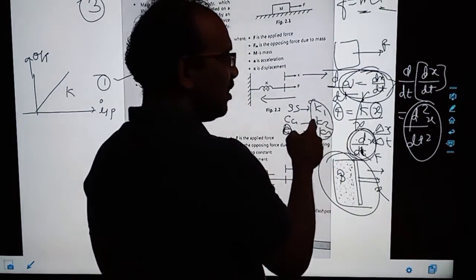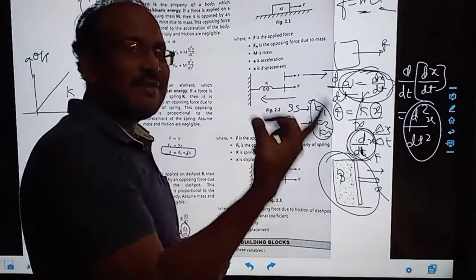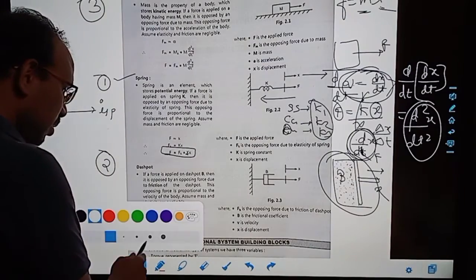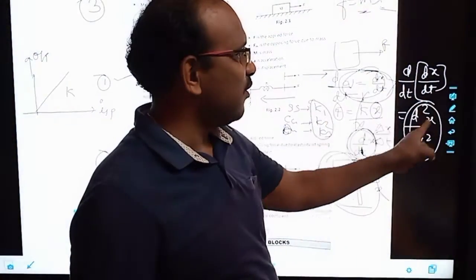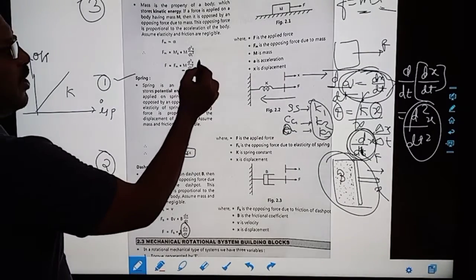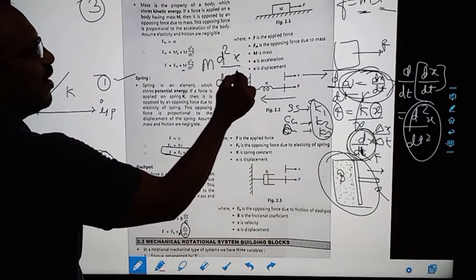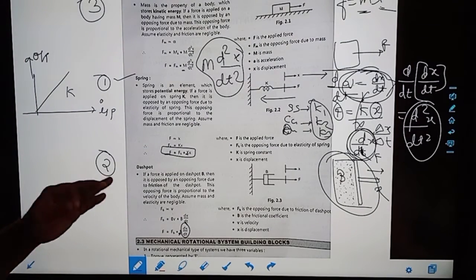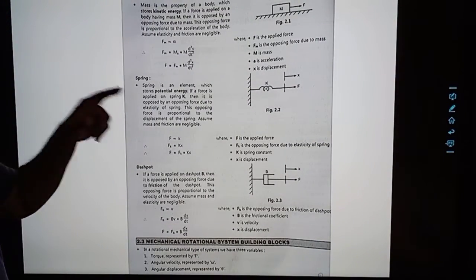So here, the spring we can relate to velocity and acceleration. This is mass into acceleration. Acceleration is related to the derivative of velocity. So again I take a derivative of velocity, so it is a double derivative. So here we get m, that is the mass, into d square x by dt square. Even I tell you this derivation is not important. Try to understand the concept.